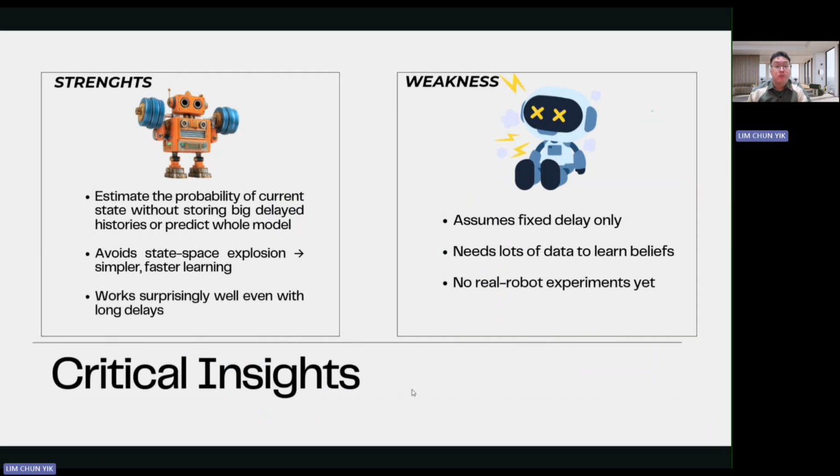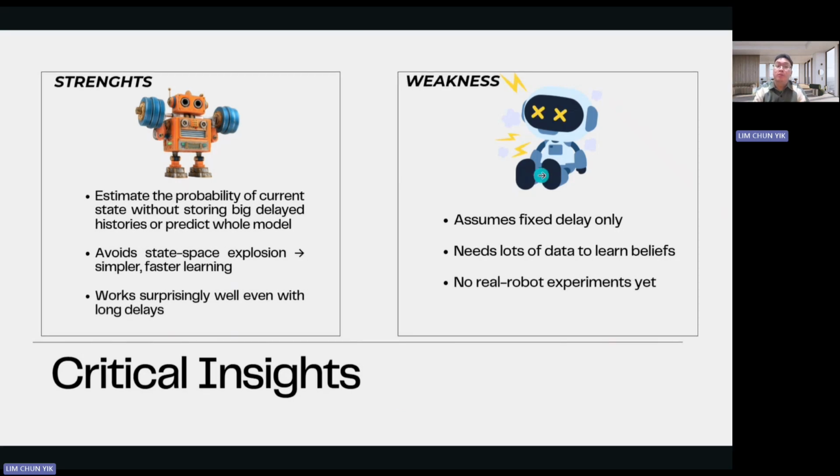Now to talk about the insight and significance from our group after reading these wonderful papers. We found that the authors are very smart. Instead of keeping a huge memory of delayed actions, the authors simply estimate where the agent probably is right now. It's like guessing your location when your GPS is lagging. This makes learning much simpler and faster. But the downside is that the delay must be fixed. Real-world delays are messy, sometimes fast, sometimes slow, so the method might struggle outside simulation. And because the algorithm learns belief from data, a real robot might need a lot of practice and data before performing well.